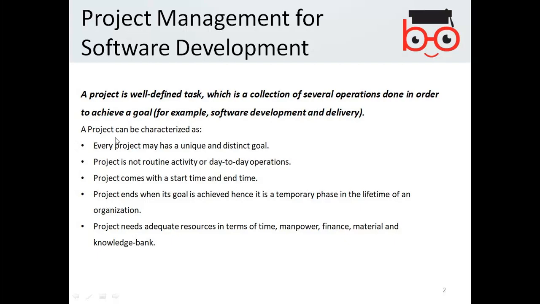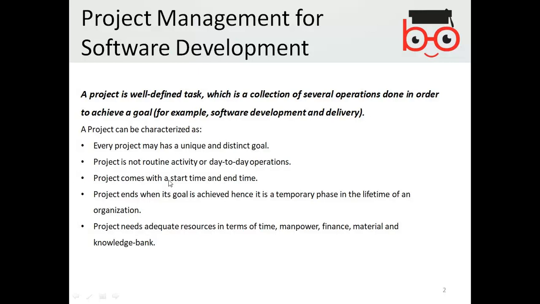A project can be characterized as follows: every project may have a unique and distinct goal. A project is not a routine activity or day-to-day operation, but a targeted task which you have to complete from a particular start to an end.